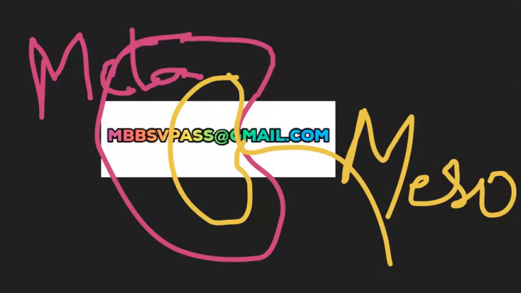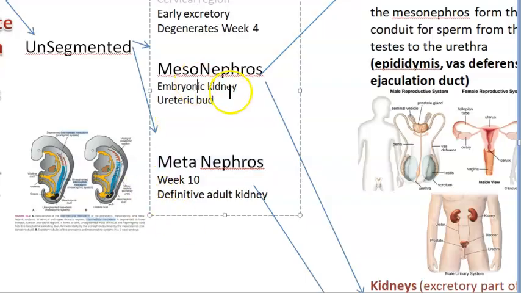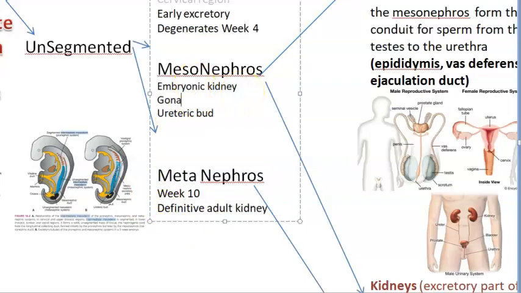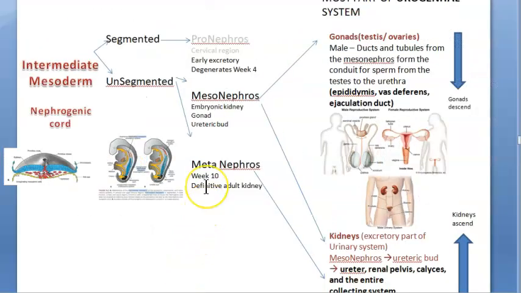What else did meso give? Meso will also give the gonadal part. What is the gonadal part? In the testis, the epididymis, vas deferens and ejaculatory duct. So this also will come from mesonephros. So whatever kidney is there in you, that is coming from two parts. What is it coming from? Mesonephros and metanephros.